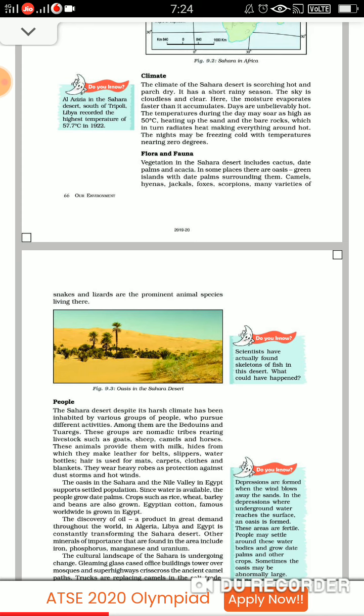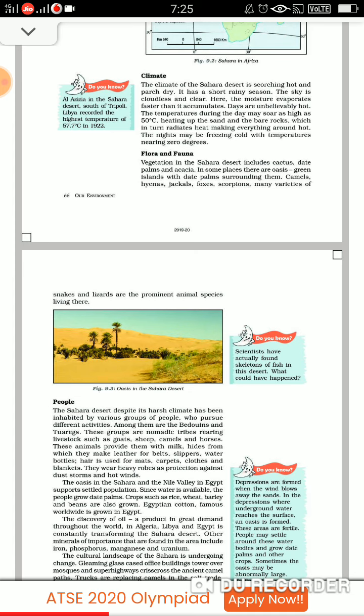The days are unbelievably hot. Temperature during the day can be as high as 50 degrees Celsius. And it heats up the sand, the rocks, and then they radiate back the heat, making the surroundings very hot. The nights can be freezing cold with the temperature nearing 0 degrees Celsius. So at night, the temperature comes down and it can become 0 degrees Celsius.